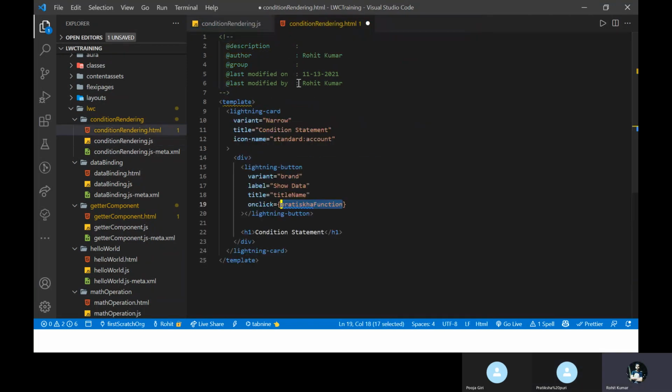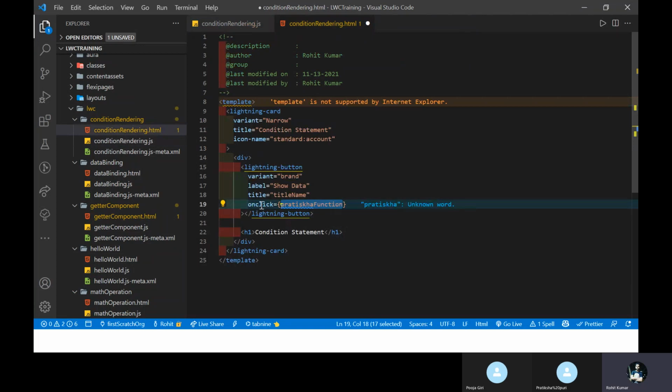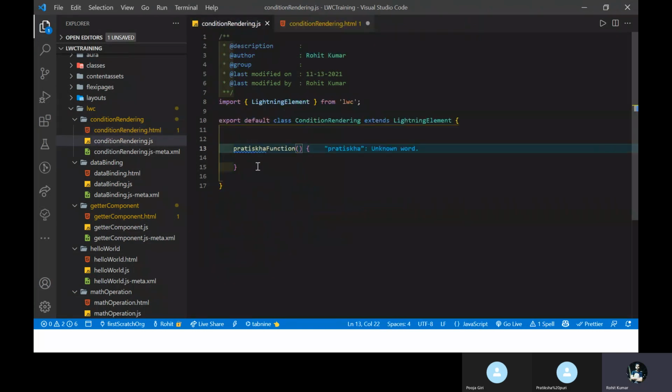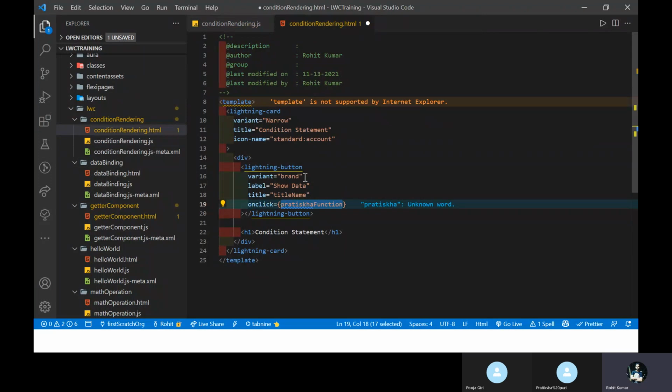Let me give you one example. You want to ask what the difference is between on click and on change? Yes.